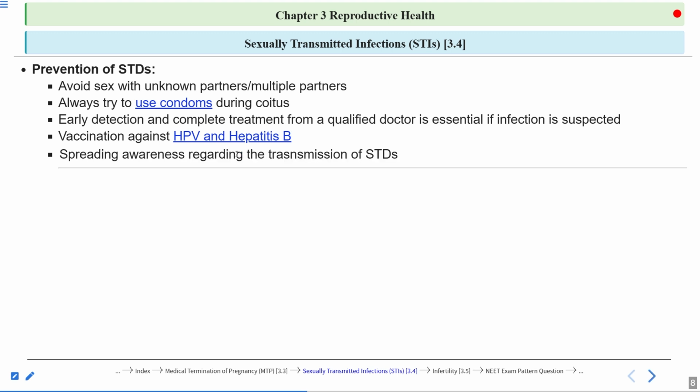Now, spreading awareness regarding the transmission of STDs. So, awareness regarding the STDs, the use of contraceptives, the use of condoms, and awareness regarding the transmission of STDs should be spread among the youth. Sex education should be given to the youth. Awareness should be spread regarding the safe sex practices. So this is how you can prevent the spread of the STDs.